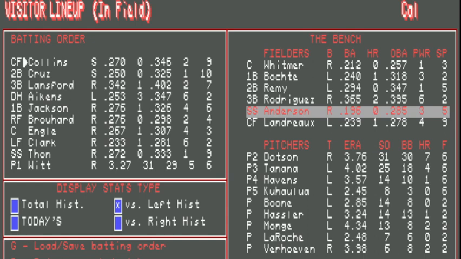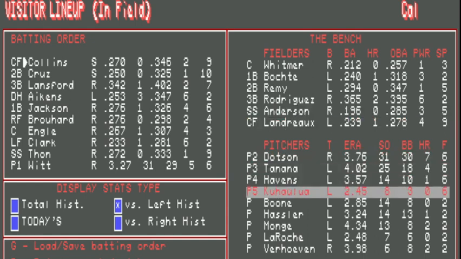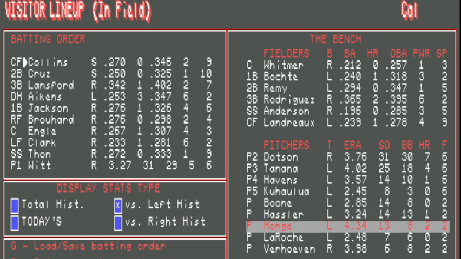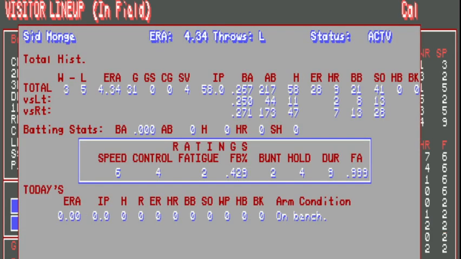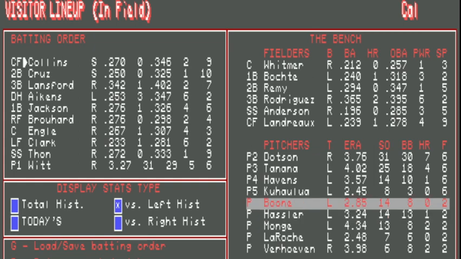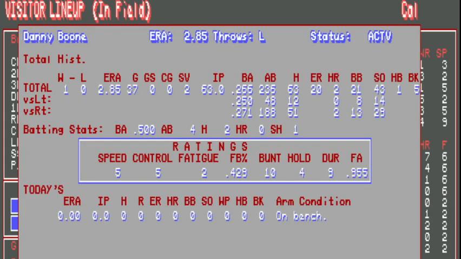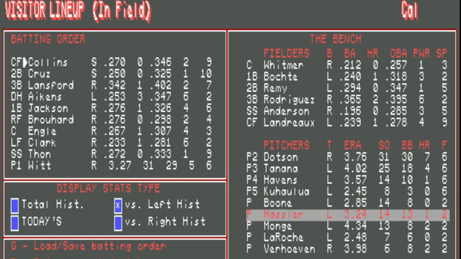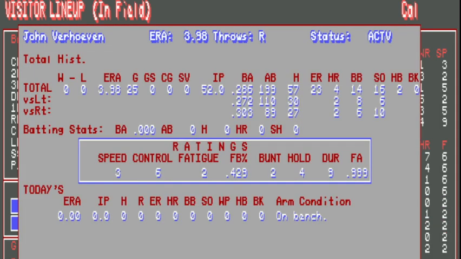I'm going to highlight someone and then get him to warm up. Danny Boone, maybe. And only one righty in the bullpen, huh?